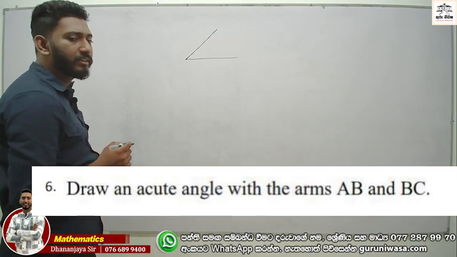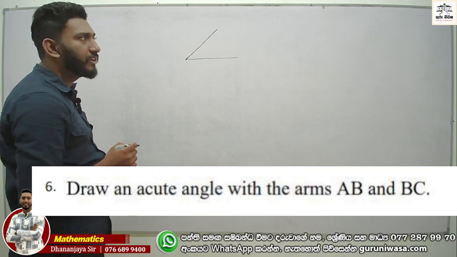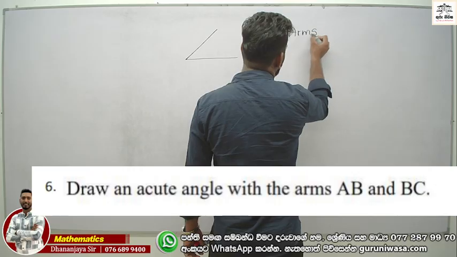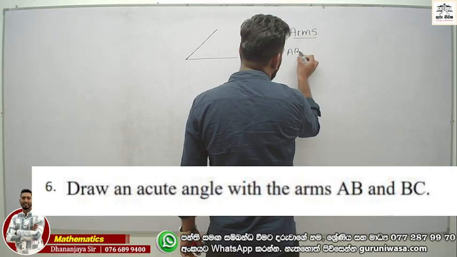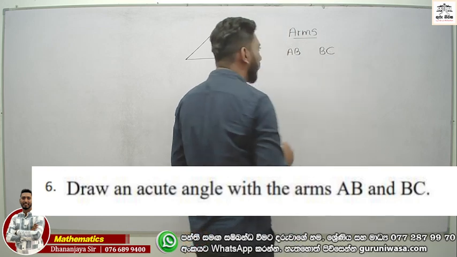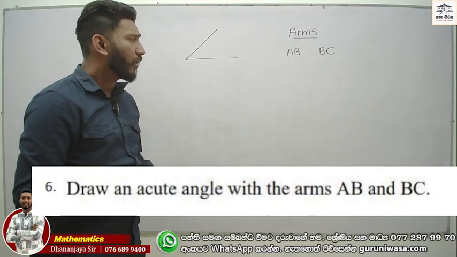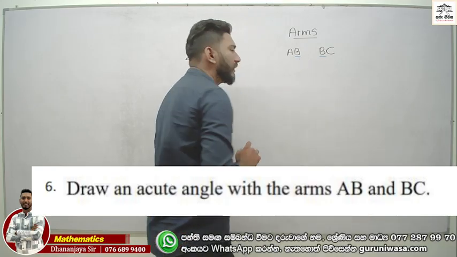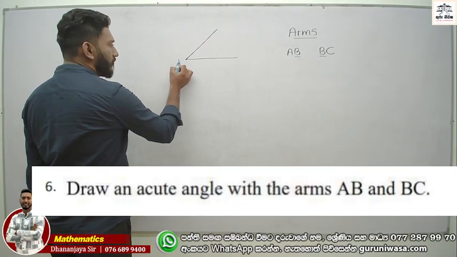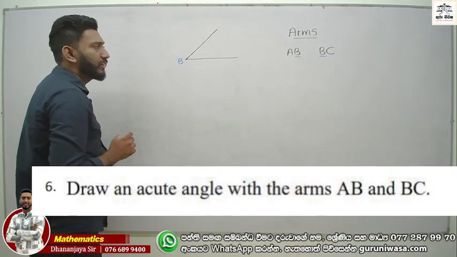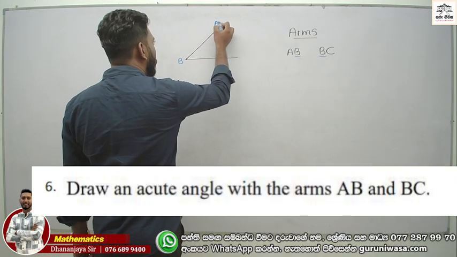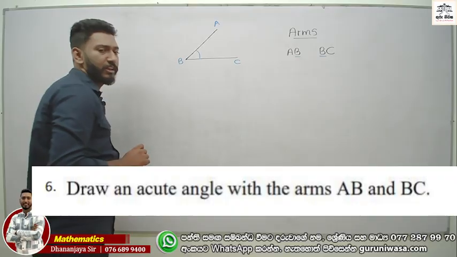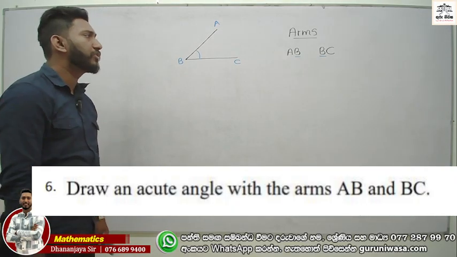Now with the arms AB and BC, look at this. AB and BC. Now tell me, what is the vertex point? What is the common thing? The B is common. Therefore, B is the vertex. Now you can mark B as the vertex point. Now you can write AB is an arm as well as BC is also an arm. Now this is an acute angle. This is an acute angle with arms AB and BC.